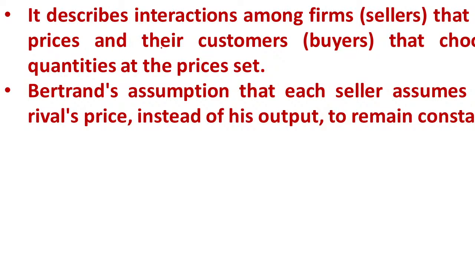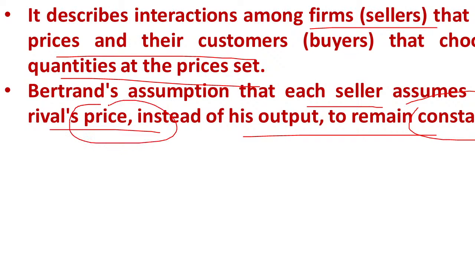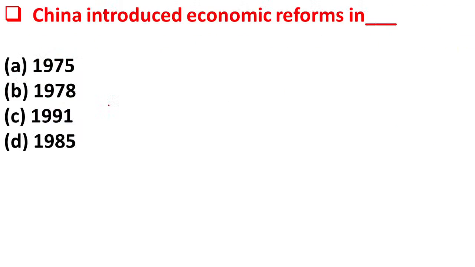Yes, the Joseph Bertrand model describes interactions among firms that set prices and their customers that choose quantities at the prices set. Bertrand's assumption is that each seller assumes his rival's price instead of his output. So according to Cournot, his rival is going to keep output constant, but according to Bertrand, his rival is going to keep price constant.